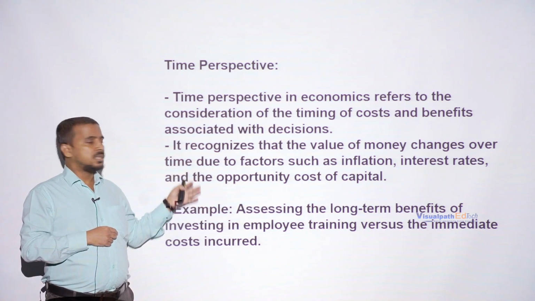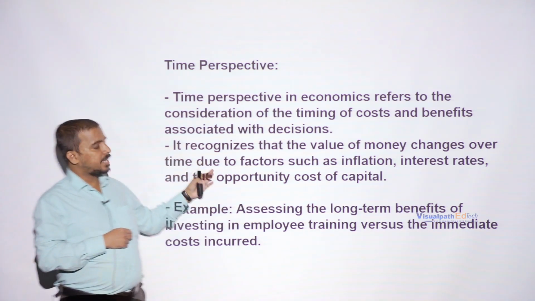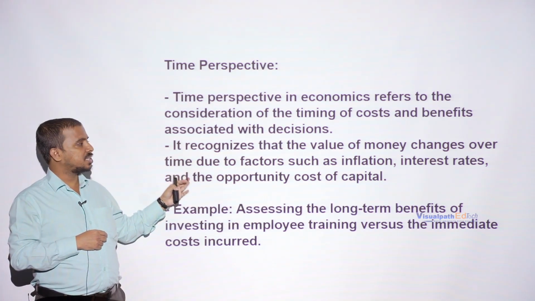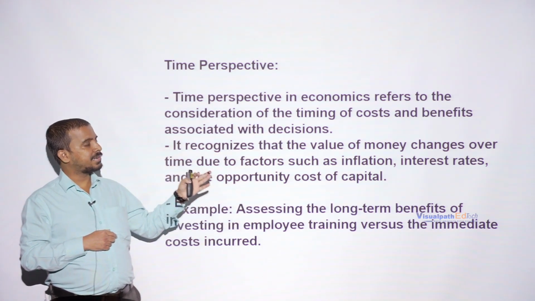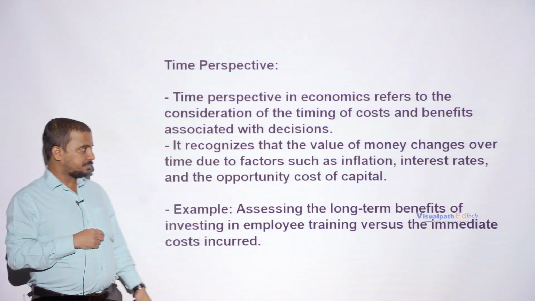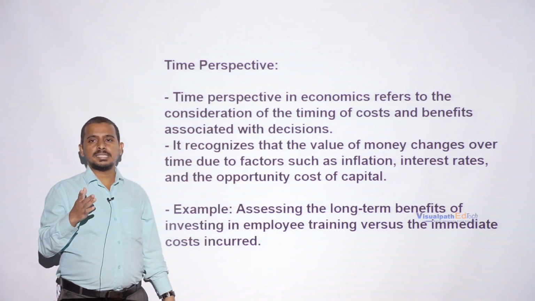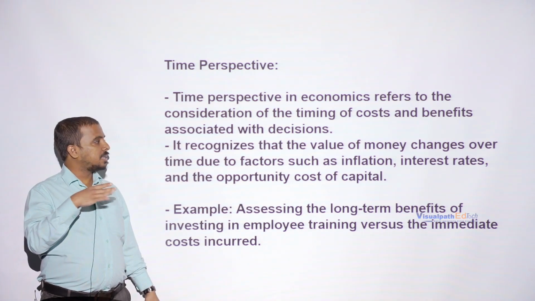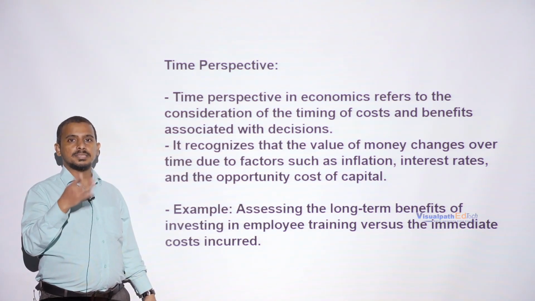of the business. It recognizes that the value of money changes over time due to factors such as inflation, interest rates, and the opportunity cost of capital. The inflation rate means the purchasing power of money goes down as time passes by.